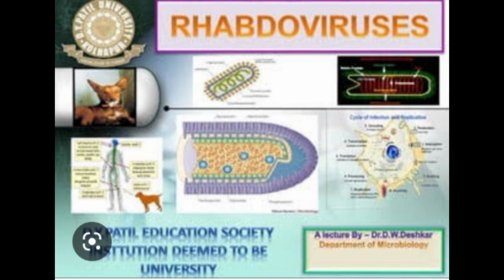Pre-exposure vaccination: three doses of 1 ml on days 0, 7 and 21 or 28 are given by the intramuscular route. A booster dose is recommended after 1 year, and then every 5 years. Post-exposure vaccination: 1 ml is given by the intramuscular route in the deltoid region on days 0, 3, 7, 14 and 30, with a booster dose optional on day 90. This course gives protection for at least 5 years.